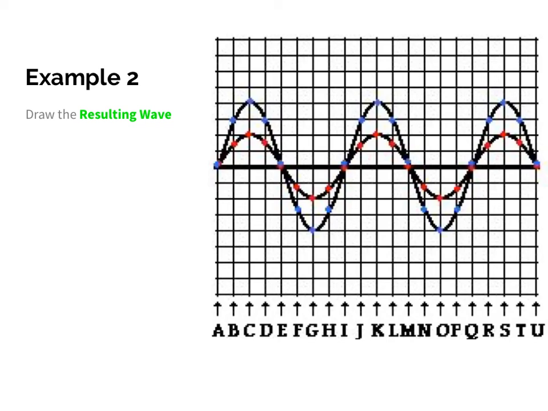So what we're going to do here is look at this case. We have all these different points. We have two waves superimposed on each other, and what we're going to do is draw the resulting wave. The resulting wave is simply equal to the sum of their amplitudes at those points. So for example, in this first point, notice that both my amplitudes are at 0. You can think of this as red and blue, we have 0 plus 0. What is that going to give me? That's going to give me 0. So my green wave would be there.